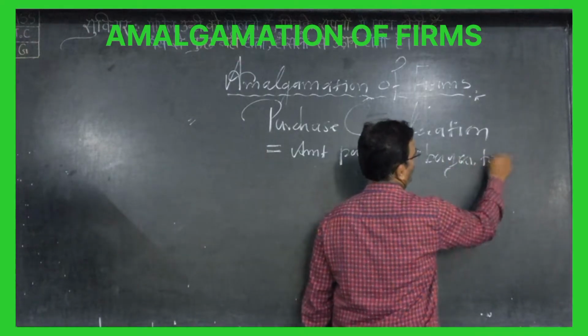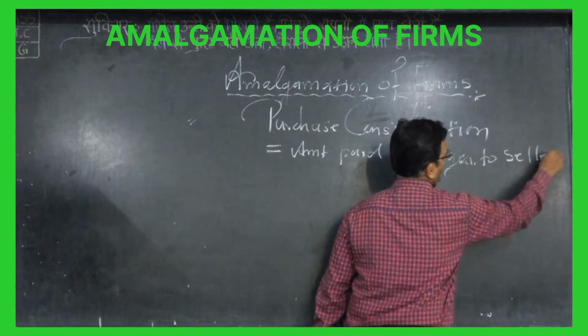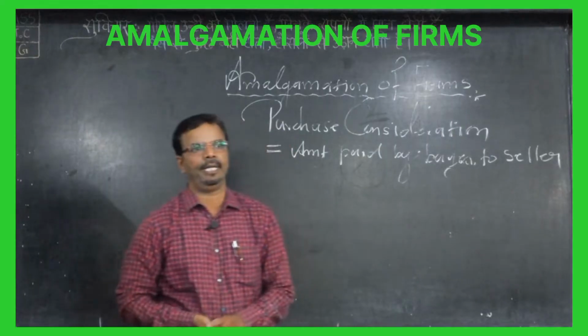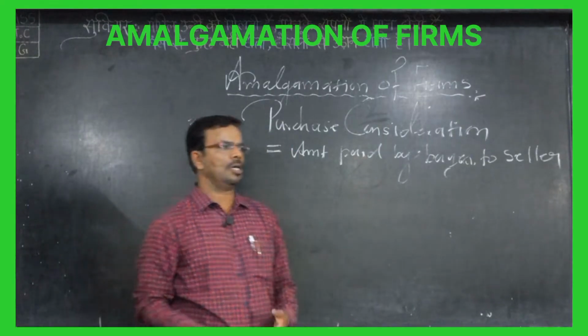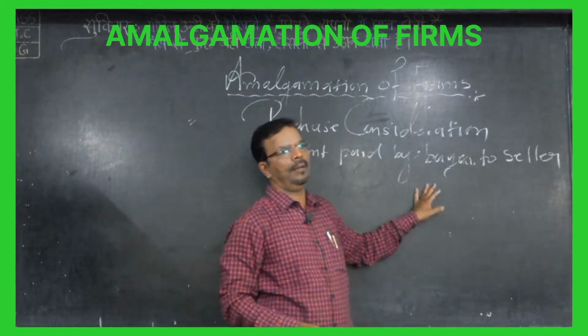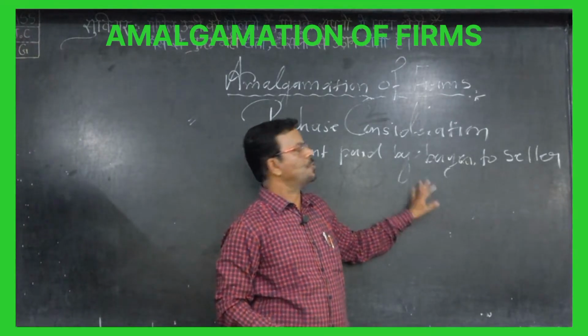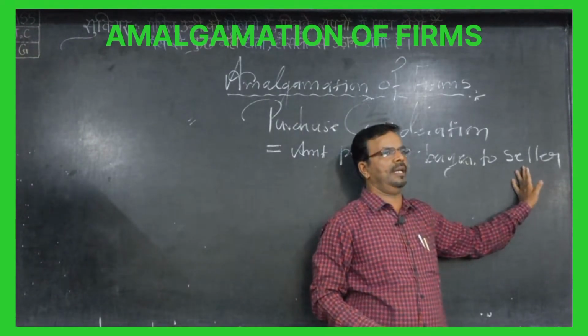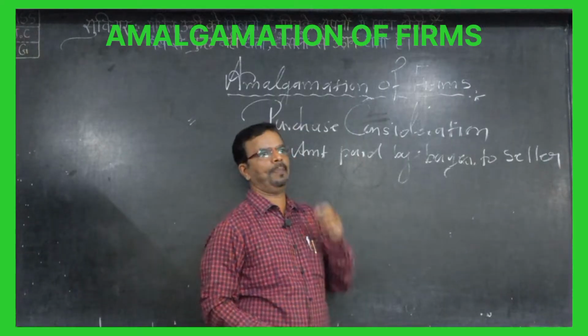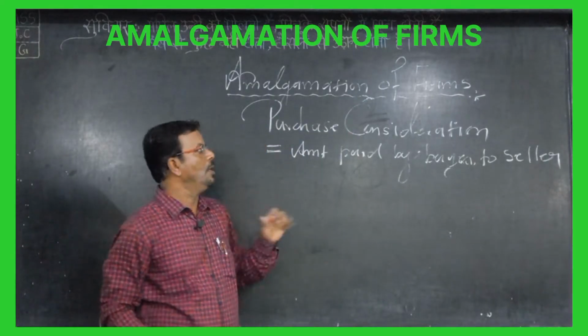Buyer, vendor. Seller is selling the business, so what should the seller get? Cash. Because he is selling the business to the buyer. So the buyer will pay money to the seller, and this payment is known as the purchase consideration.